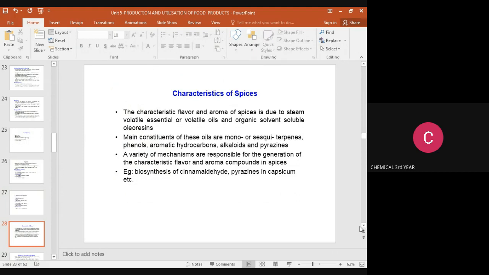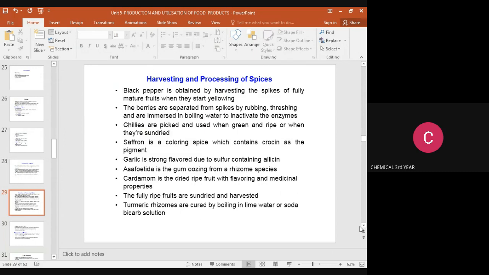A variety of mechanisms are responsible for the generation of the characteristic flavor and aroma compounds in spices. Example: biosynthesis of cinnamaldehyde, and pyrazines in capsicum, etc. These are the characteristics of spices. And the harvesting and processing of spices.